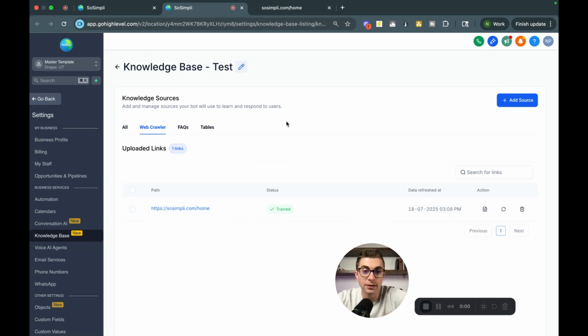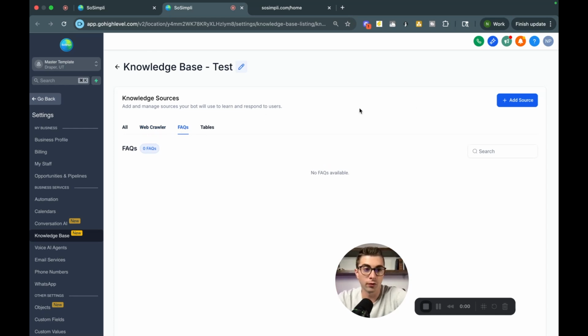Now, one thing to note, you do not just put in the homepage of the website and expect it to know every single thing that's on the website. What I mean by this is most websites have multiple pages, right? They might have a contact us page. They might have a home page. They might have a pricing page. Depending on how the website's set up, you'll want to make sure that you post in every single URL for each of the pages within the bot. So just remember that. All right, for FAQs, let's go ahead and move over to FAQs.